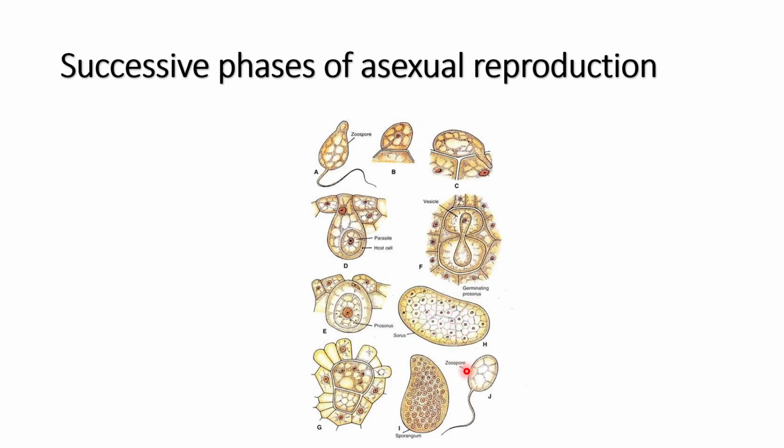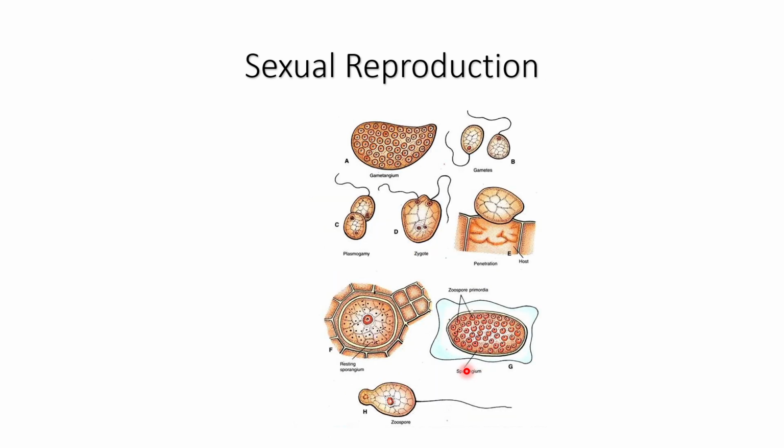gametangia. If the environmental conditions are not suitable, then in this sorus, instead of zoosporangium, there is formation of gametangium. Now these gametangia will release the gametes, and these gametes are known as isogametes, since they are identical to each other. And these gametes are very similar to zoospores. They are only a little smaller in size than zoospores. As you can see, these are also posteriorly flagellated naked cells, and they will undergo fusion.